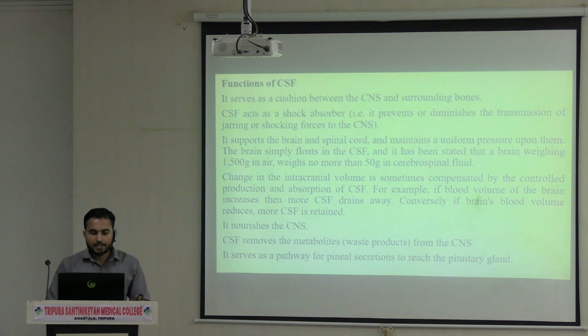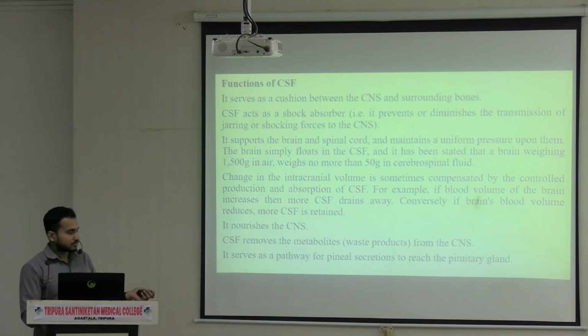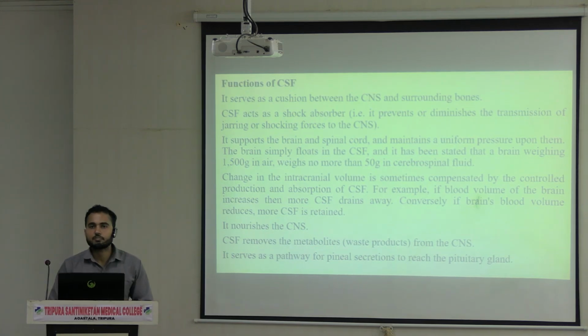Next, if you see, it nourishes the central nervous system, removes the metabolites, and serves as a pathway for pineal secretion to reach the pituitary gland. Other functions are also there, but these are some important functions of the CSF. If you want, you can add some other functions also.